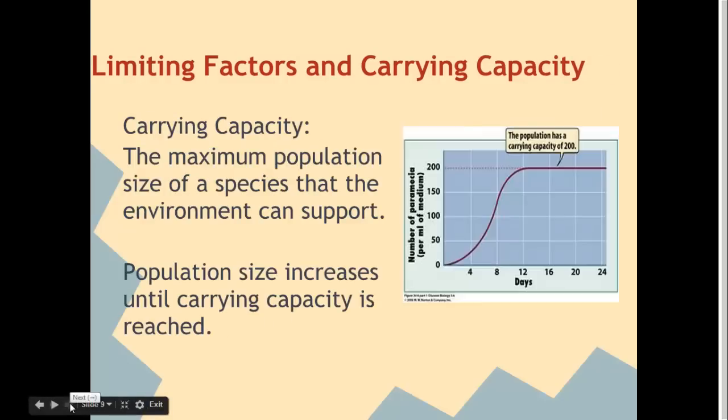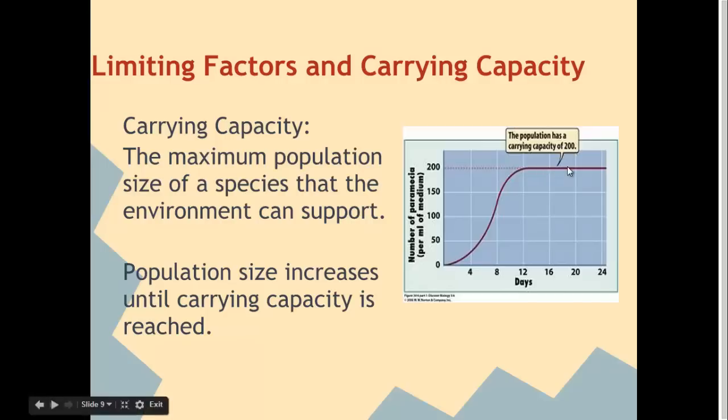And when we talk about limiting factors and carrying capacity, we usually draw the following graph. And what this graph tells us is that every environment has a carrying capacity. The carrying capacity is the maximum population size of a species that an environment can support. So in this case, we're talking about paramecium, and we're looking at a certain number of days. So we see as time goes on, the population of paramecium increases until it reaches 200 paramecium.